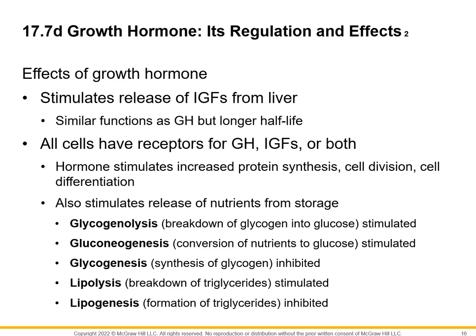So all of these nutrient processes that you see down here, so glycogenolysis, gluconeogenesis, glycogenesis, lipolysis, lipogenesis, all of these processes that are regulated by growth hormone are promoting the release of, or the freeing up of, nutrients, right? So glycogenolysis, this term glycogen, remember, glycogen is a polysaccharide, right?